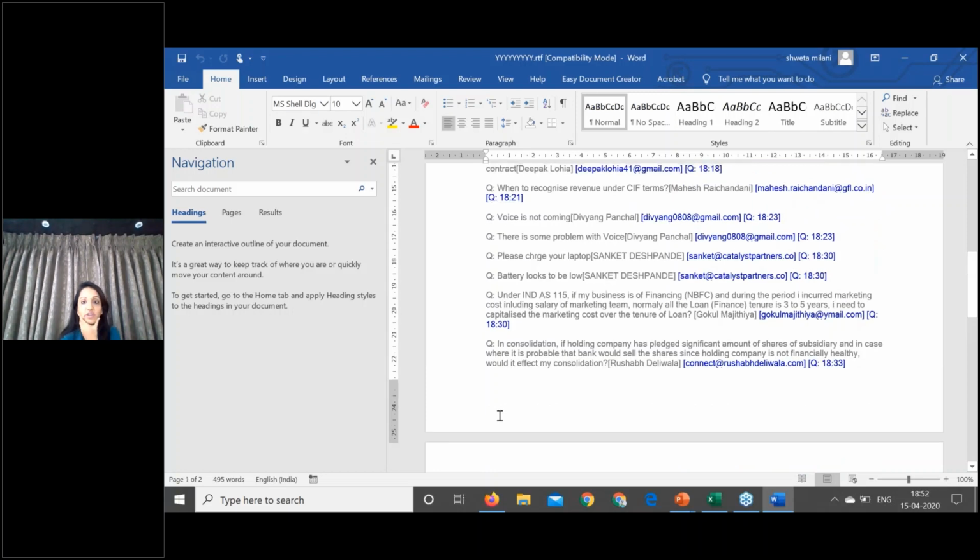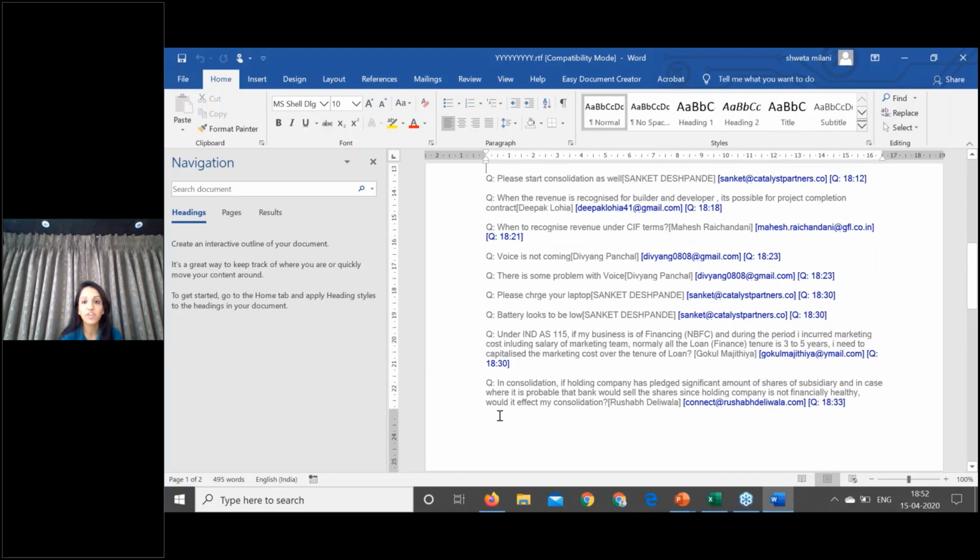In consolidation, if the holding company has pledged a significant amount of shares of the subsidiary, and it is probable that the bank would sell such shares since the holding company is not financially healthy, would it affect my consolidation? Unless such a sale of shares happens, there will be no impact on consolidation.